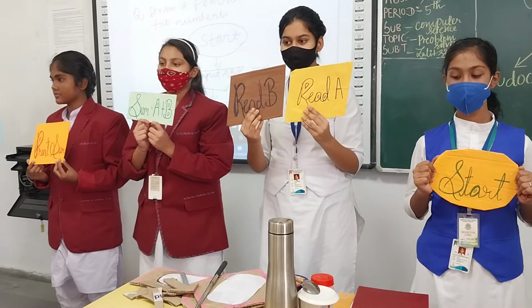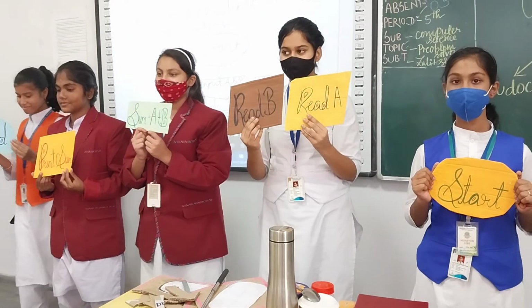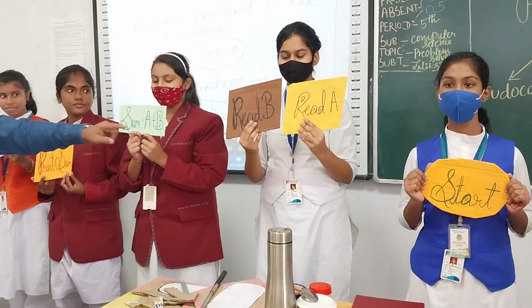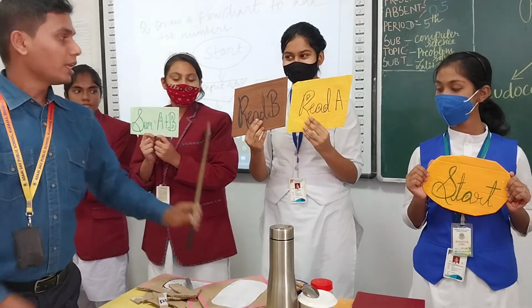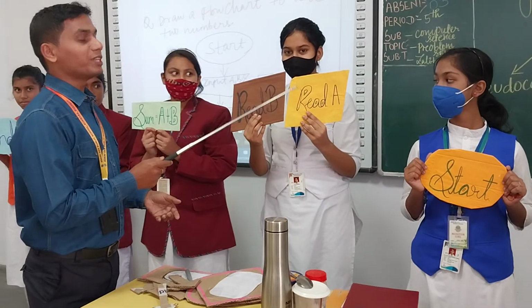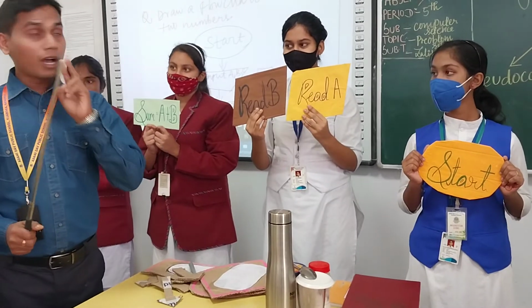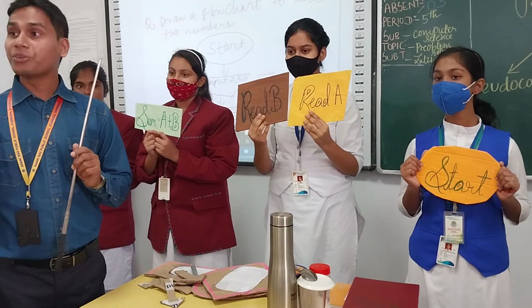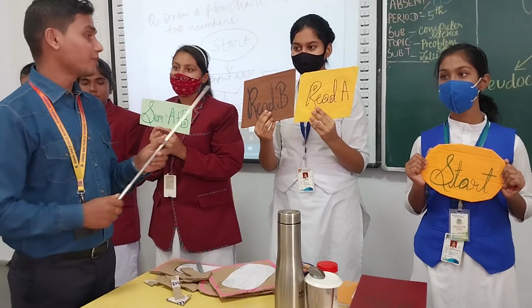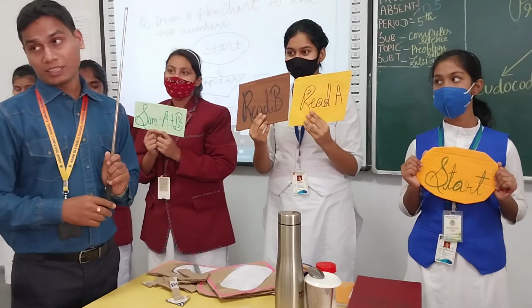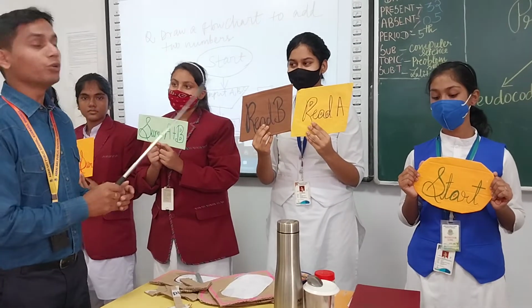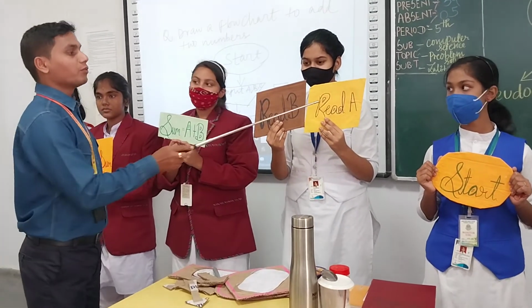So these are the steps we have to follow. What is the first step to add two numbers? We have to start it. Then after that, what will we do? We have to read. I told you two words we can use, the input as well as the read option. Okay, both are used for input purpose. So what have we taken?